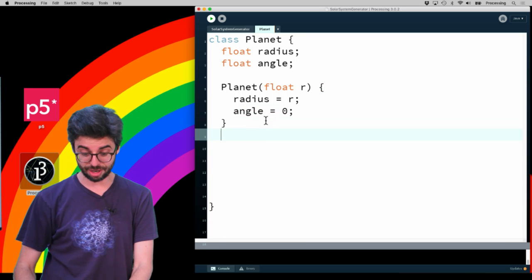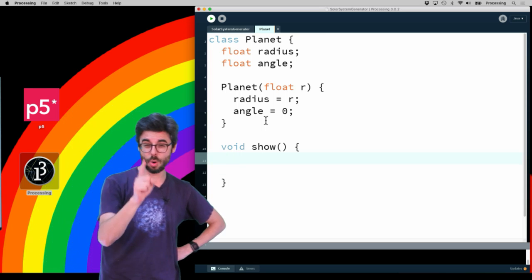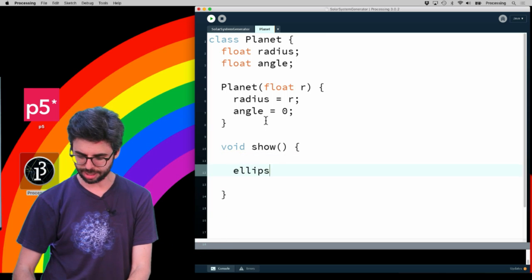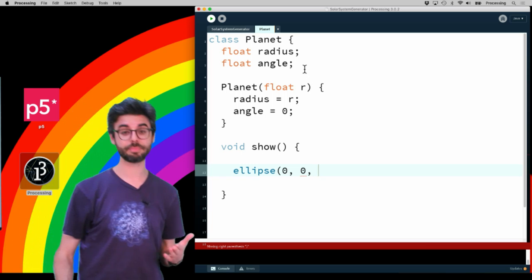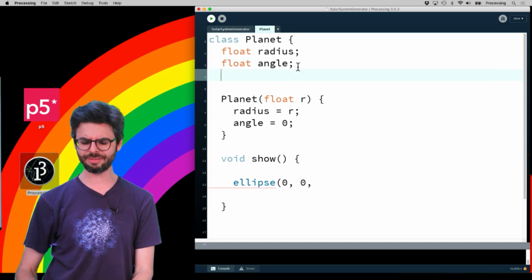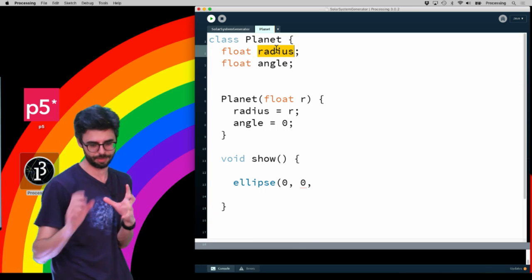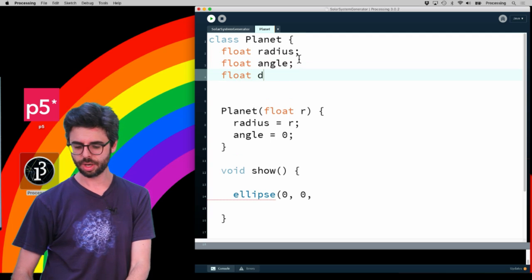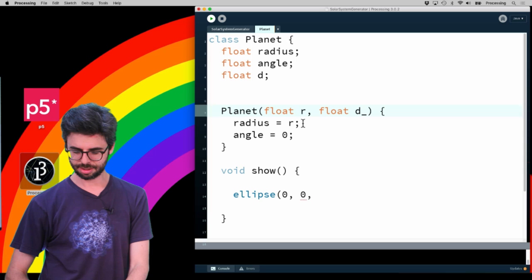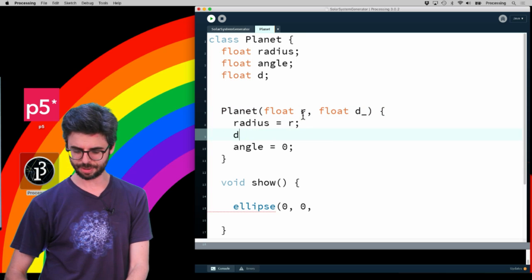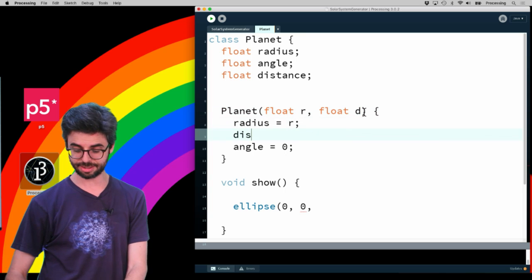So I definitely need to have a function to draw this. And what I'm going to do to draw it is just draw an ellipse at 0, 0. It should also have a size. So I wonder actually if radius should actually be the size of the planet. And I should also have a variable called d, which I'm going to call distance. I'm just going to make it longer-winded. Distance,